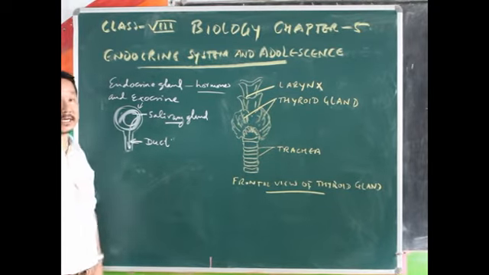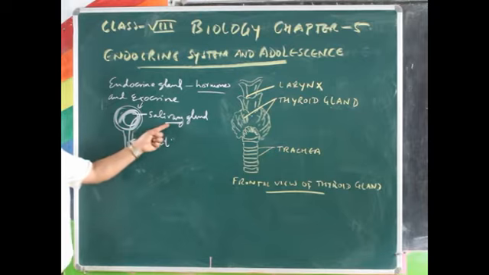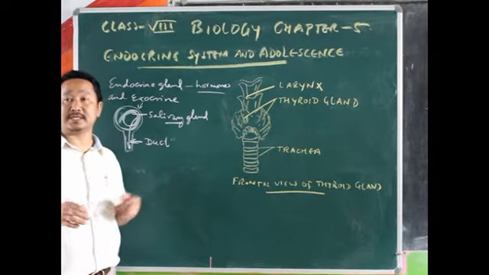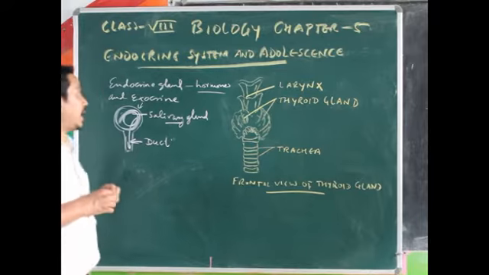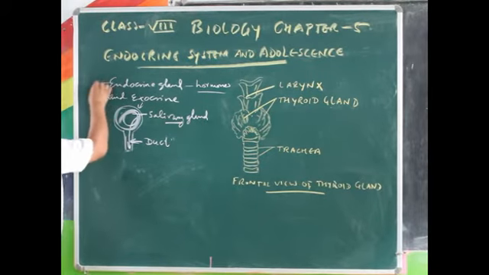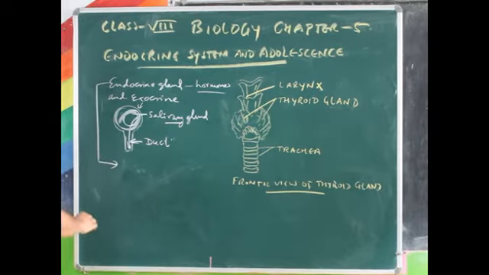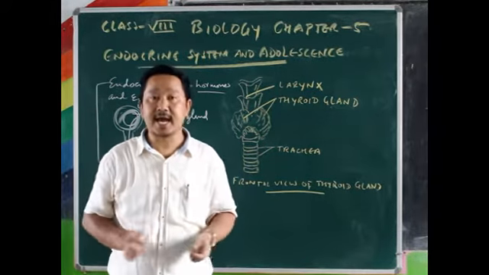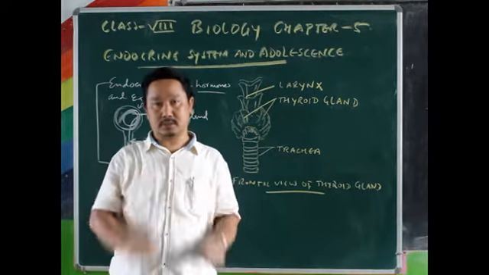So it is called exocrine gland. Then there are many glands which secrete different kinds of things, and they all have duct. Whereas this endocrine gland is the gland which does not have a duct,